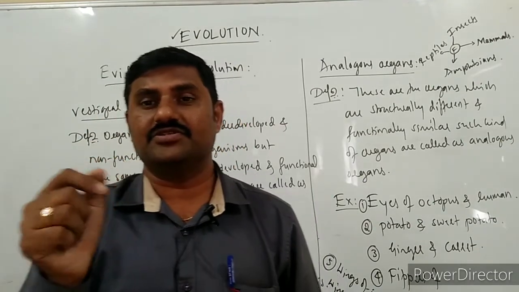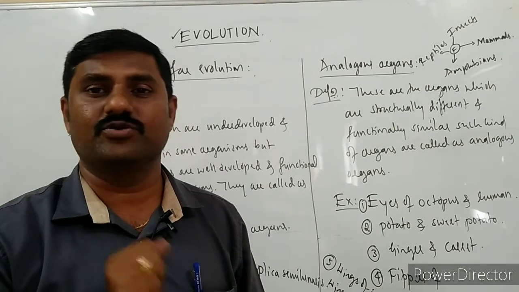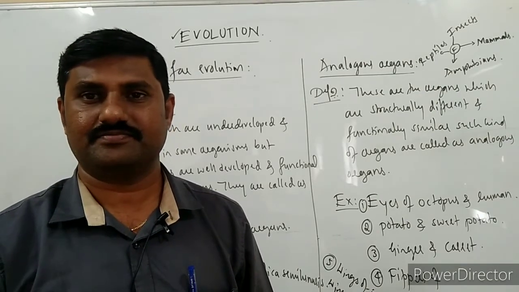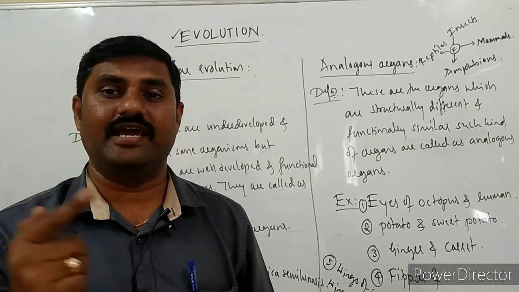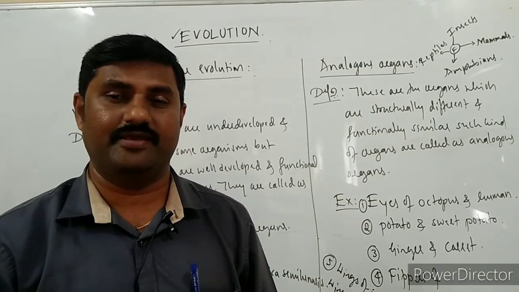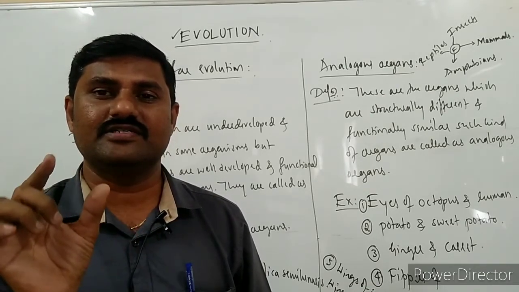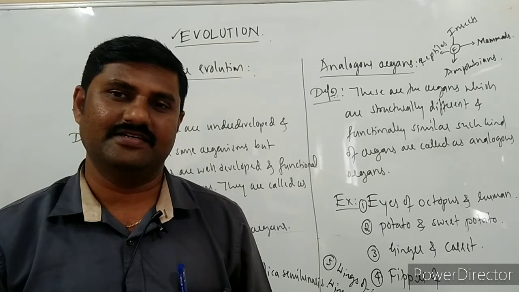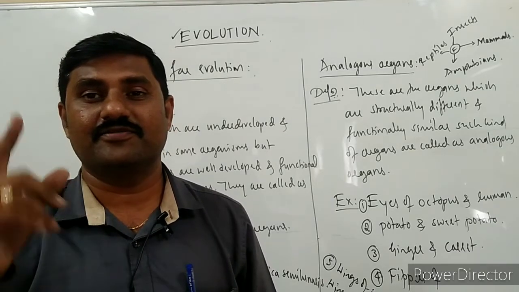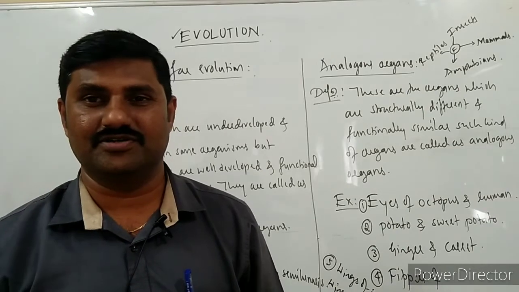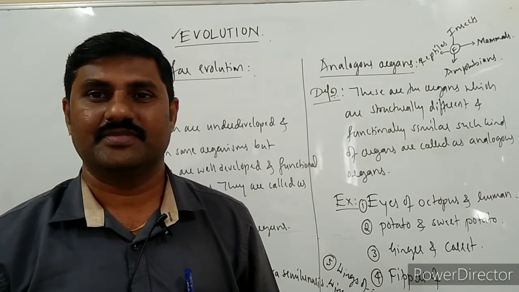Those ancestral characters sometimes appear in human beings, not always. For example, a tail is present in a small baby. When a baby is born, it is born with a small tail, right? So what does it indicate? Reappearance of our ancestral character. That is what we call atavism.